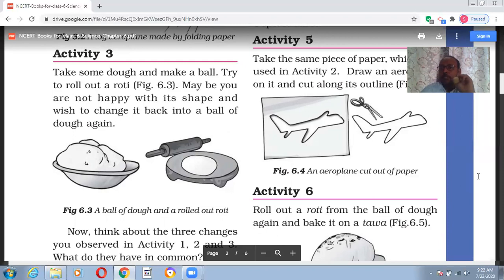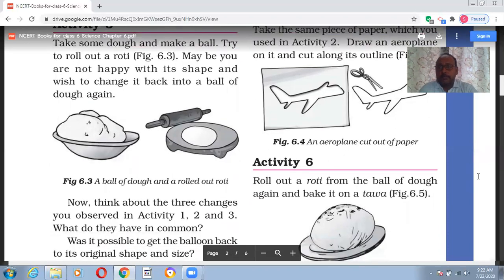So what is common in all these three changes? The common thing is that these changes cannot be reversed. Once the product is obtained, it cannot be changed back to the initial shape, right? So these kinds of changes are known as irreversible changes, right?